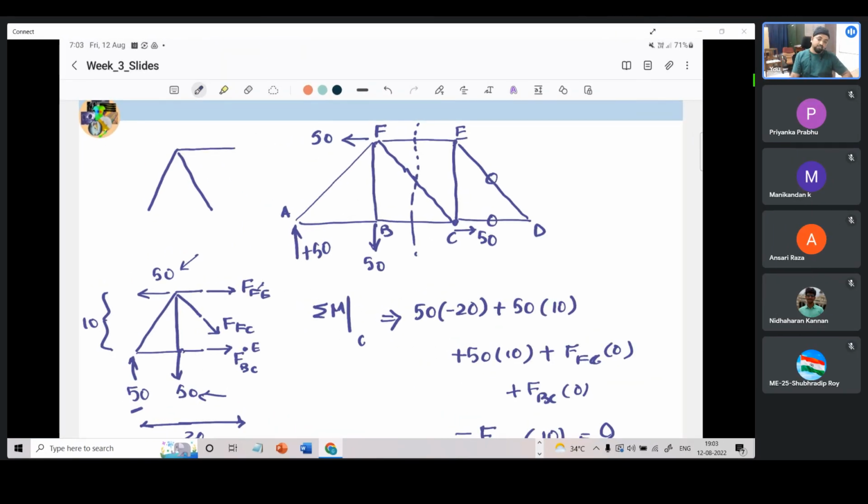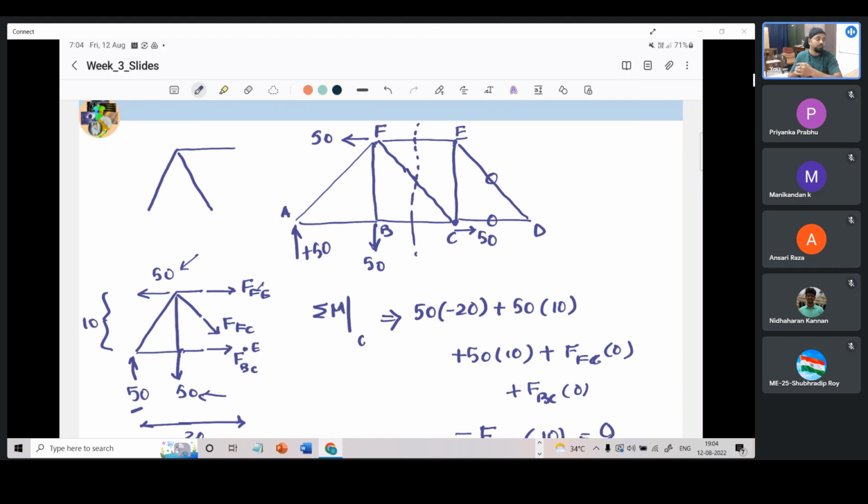I have discussed method of sections, method of joints, how to identify zero force members, how to understand the sign convention that we are using, that member forces pointing away from the joints indeed imply that the member is in tension. That I have explained in detail. And why method of joints only offers two equilibrium equations, and why method of sections offers three equilibrium equations.